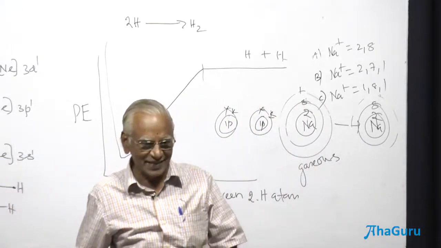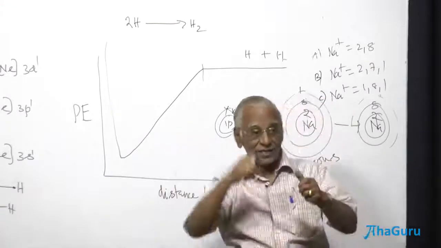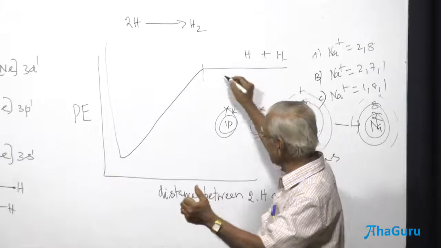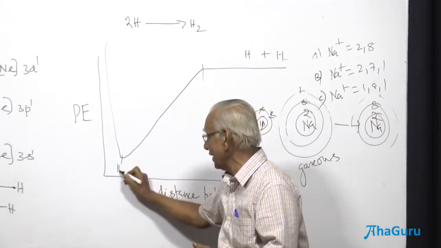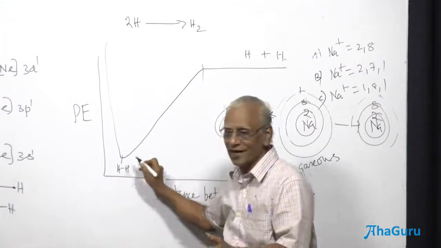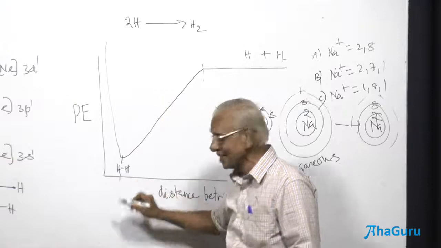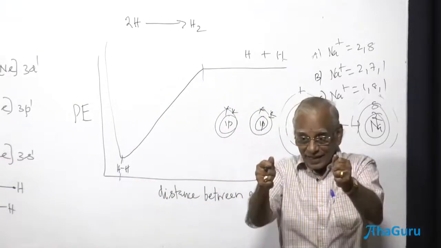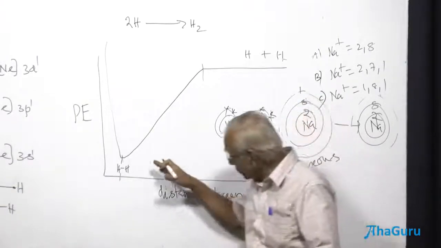Attractive forces increase. And because attractive forces increase, now what happens? It starts liking the other hydrogen atom, and the potential energy decreases. Conveniently and comfortably, hydrogen is bonded to another hydrogen atom. That distance is called the bond distance. But that distance, you cannot compress it any further. Now what is that? That is what we were trying to do.